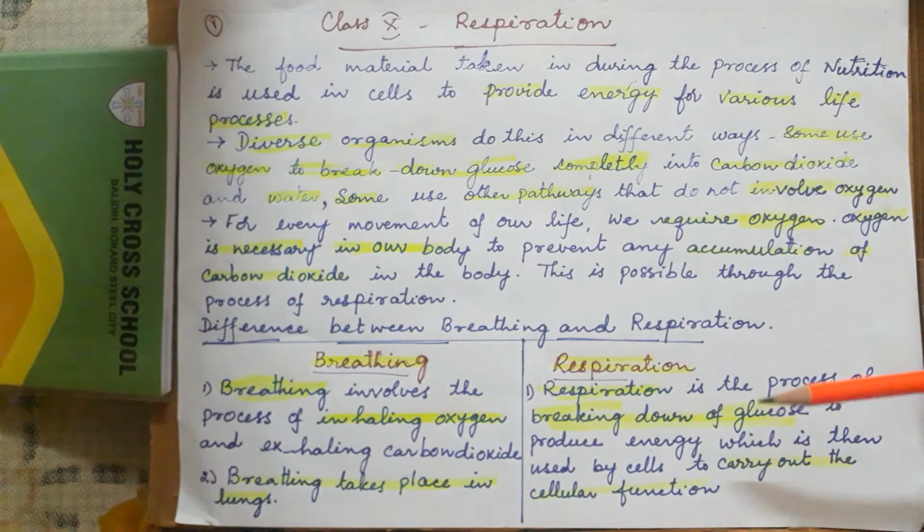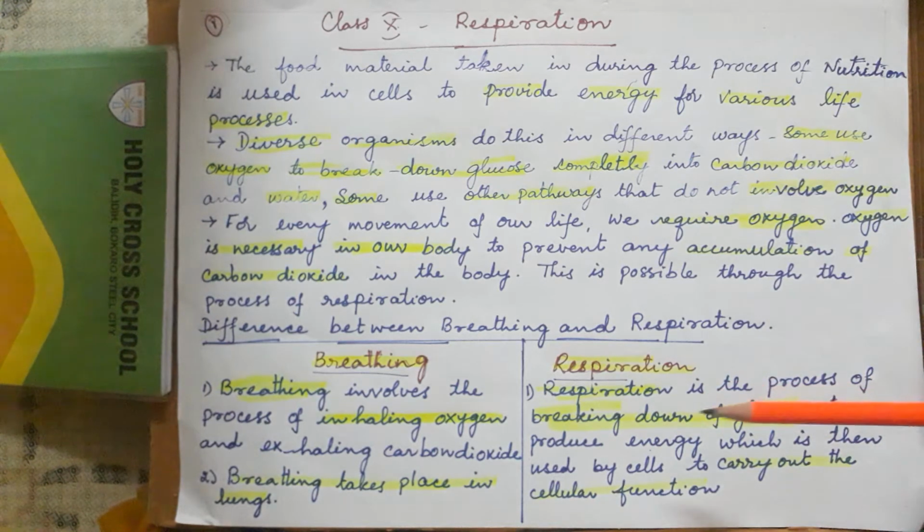Whereas respiration, as I told you, is the oxidation of food, which means breaking it down. Respiration is the process of breaking down glucose to produce energy. That energy will be used by the cells, the whole body, tissues and systems for carrying out cellular functions. What are the differences between breathing and respiration? This will be a 3 marks question. What is the first point?